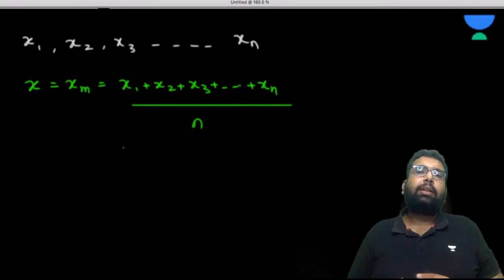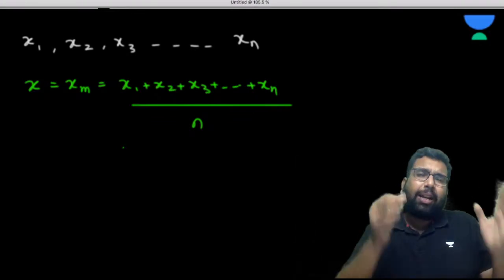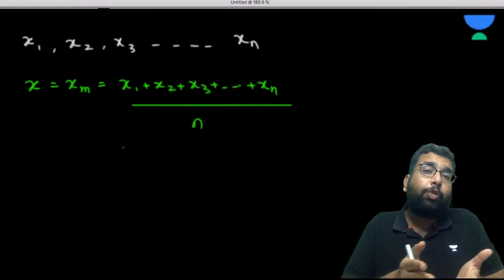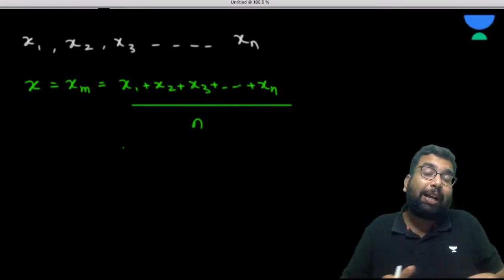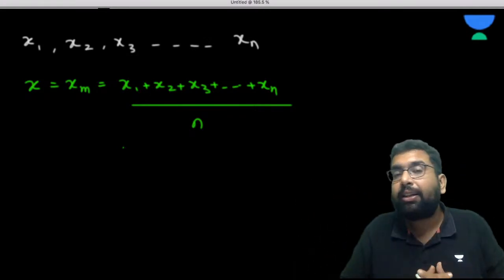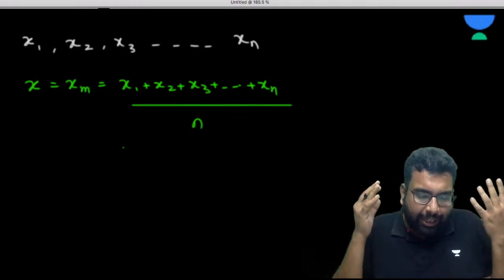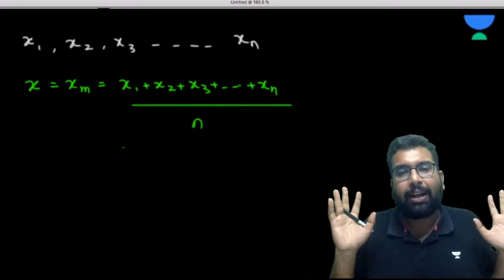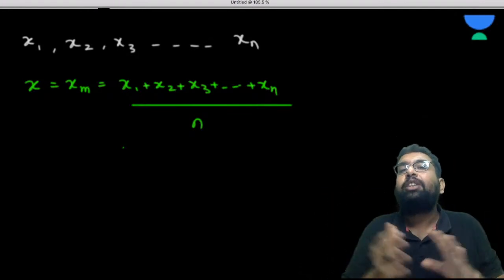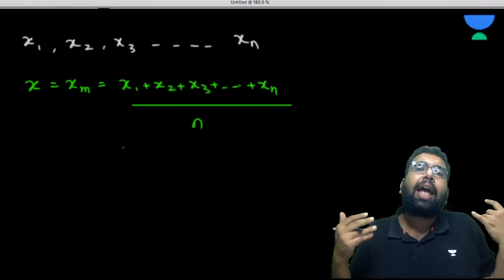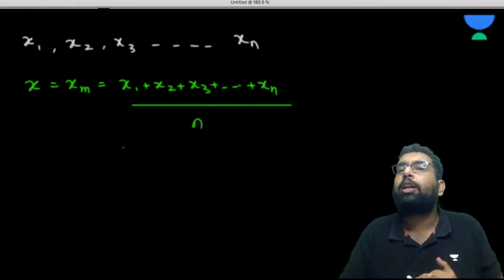Now the second thing is, will there be any error in this true value when you are calling it the true value? Yes, absolutely there is error. No quantity can be without any error, because there are errors in each of the measurements. When you are taking the average also, there is some possibility of error.